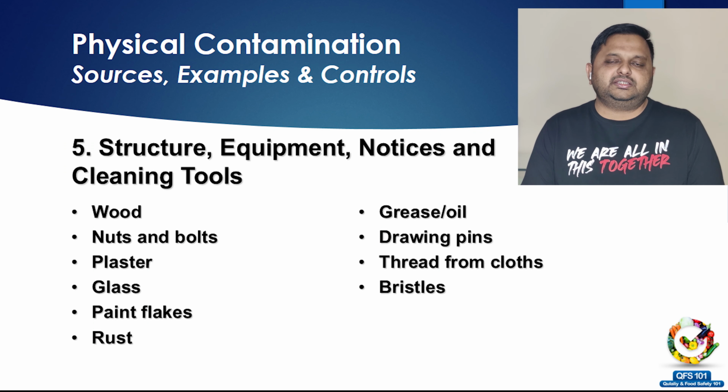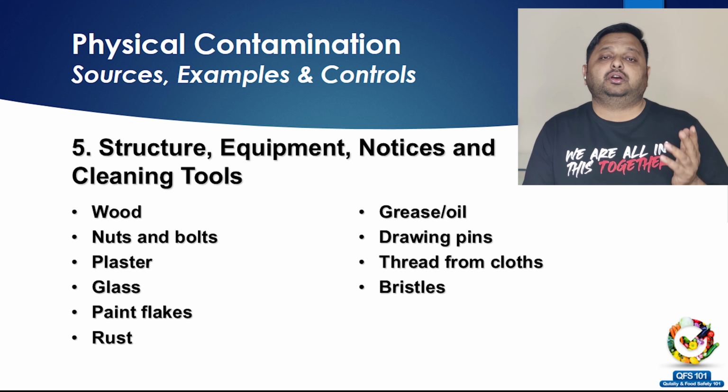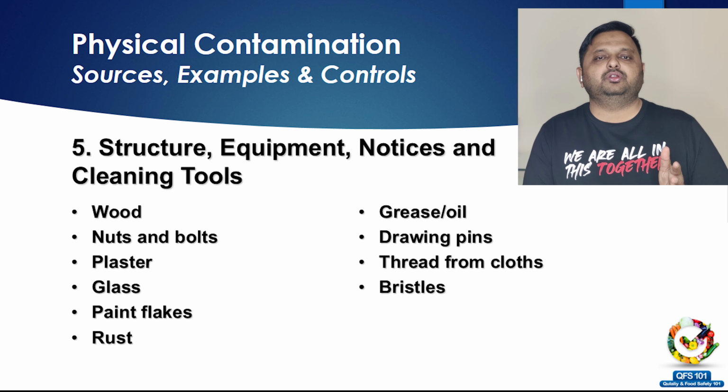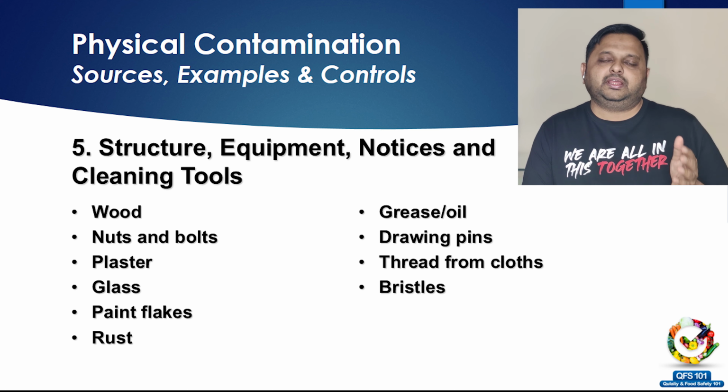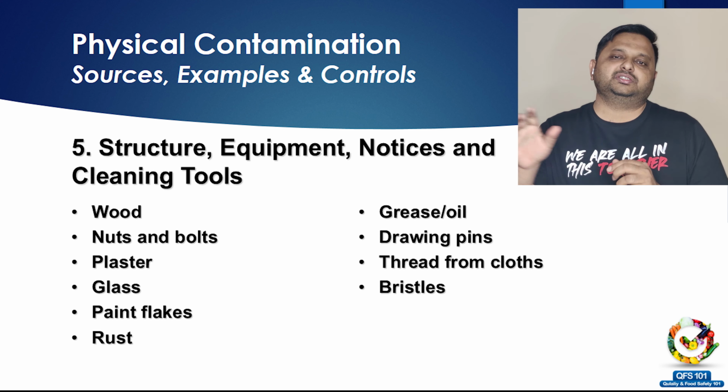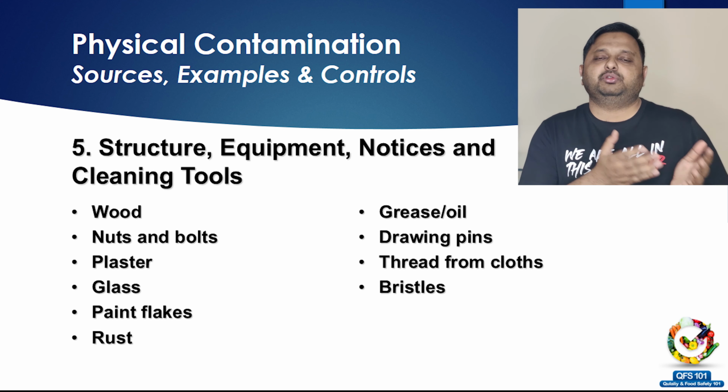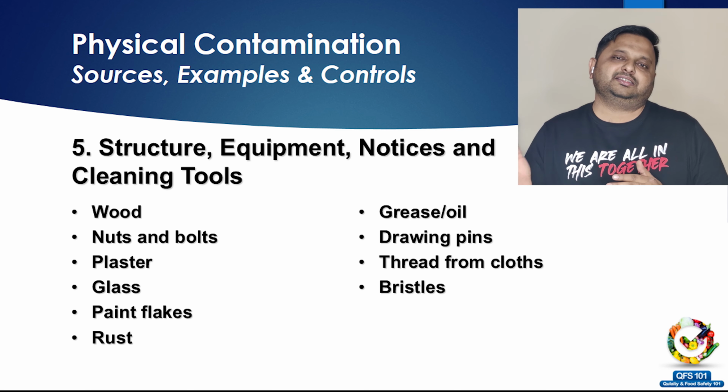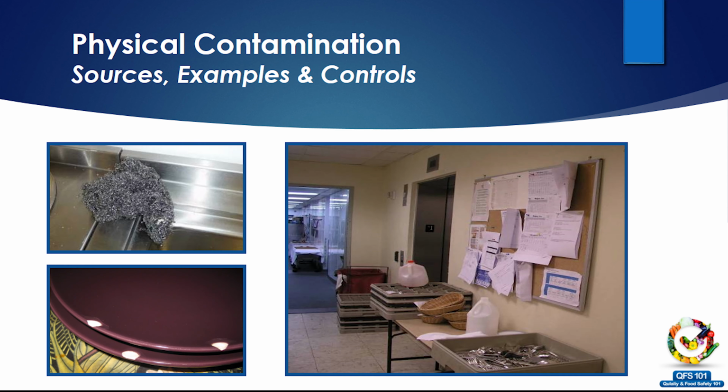Last but not the least, one of the biggest sources of physical contamination is the structure or the building. The notices, the cleaning tools, whatever we use in the food area, they can all end up in the food as physical contamination. Think about a damaged knife. So a piece of knife breaks and goes inside the food. It's a physical contamination. Normally a knife is a tool. In this case, it acts as a source of physical contamination. Notice boards: the thumb pins which we put in the notice board are a very big hazard and they can end up in the food if they are not controlled properly.